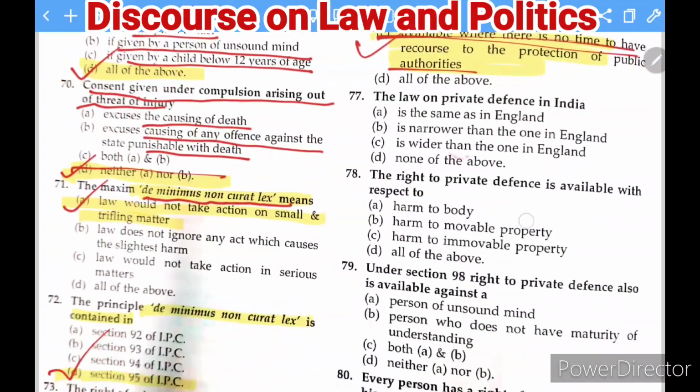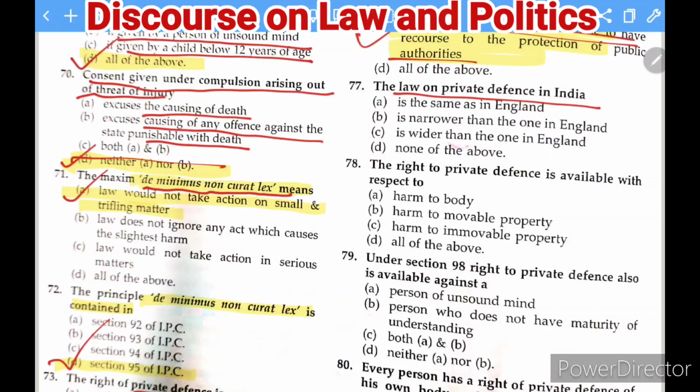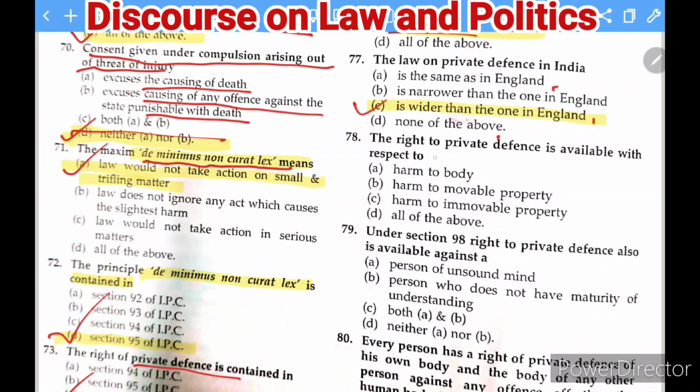Okay. Next question is: the law on private defense in India. The options given are: the same as in England, narrower than the one in England, wider than the one in England, and none of the above. So the right to private defense which we have in India is wider than the one in England. So it is much wider than England. The next question is: the right to private defense is allowable with respect to what? Harm to body, harm to property, harm to animal property, all of the above. And the answer of this question is that it is allowable against all of the above. So D is the correct answer.